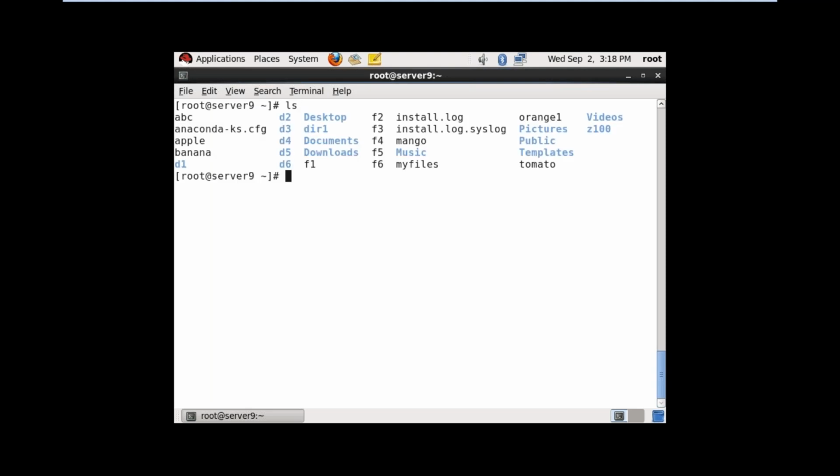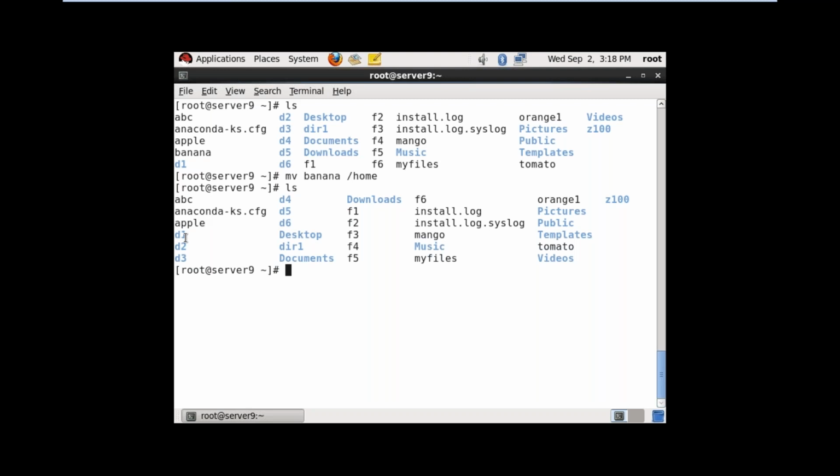So what is the command? mv. I want to move the file banana to /home directory. Now banana is not here, so no banana here. So it is moved to /home. So copy paste means here also available, there also available. So cut and paste means here not available, it is completely moved to /home.